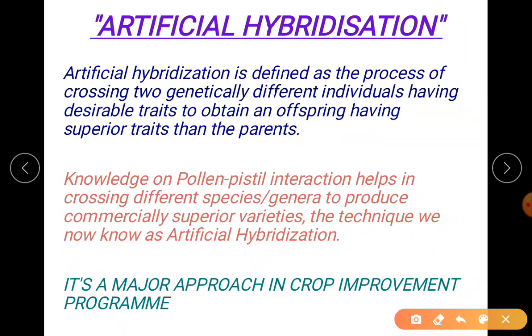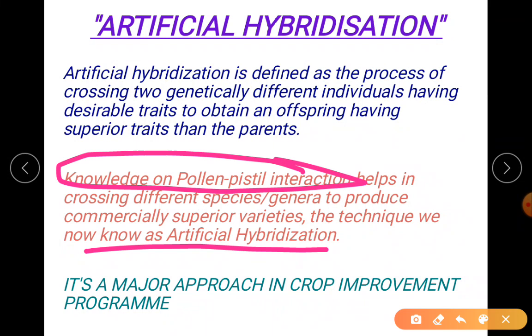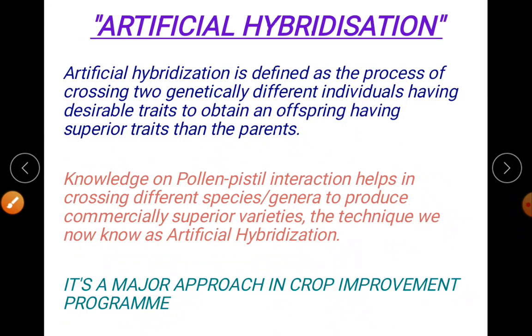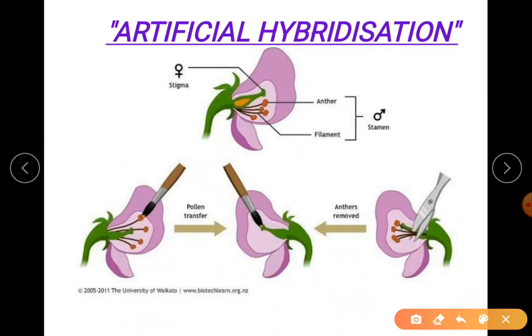Coming to the textbook definition, the knowledge of pollen-pistil interaction helps in the crossing of different species and genera to produce commercially superior varieties. So we are just giving in short: crossing of different species or genera to produce commercially superior varieties. This technique is known as artificial hybridization. With this knowledge of pollen-pistil interaction, we are able to cross different species to produce superior varieties. This is your artificial hybridization.